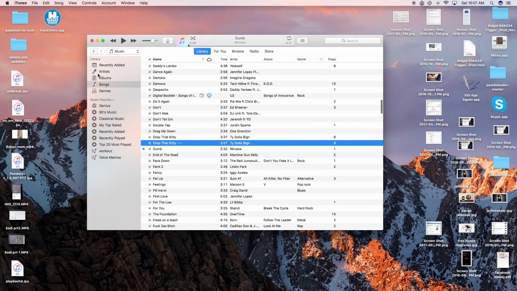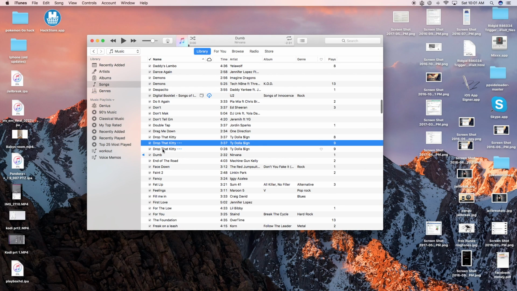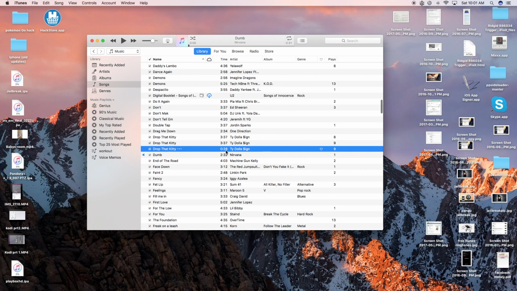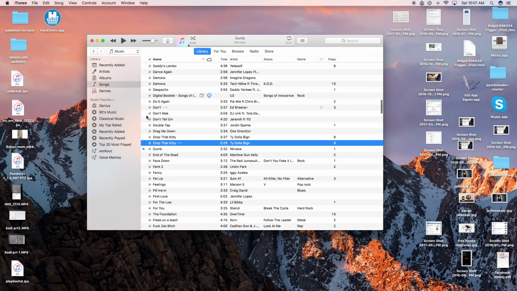Alright, now that you got your AAC version, your ringtone, you want to do it again. Go to File, Convert, AAC version, the one that you just made, and you will see the time here, 28 seconds. So you can go ahead and delete this one. Then move the trash away to make sure it works.